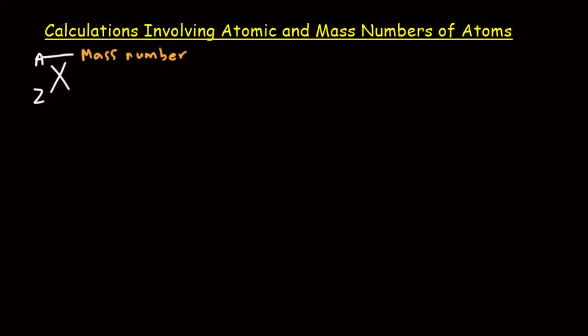The superscript, which is the A, is called the mass number, and then the subscript, which is a Z, is called the atomic number.